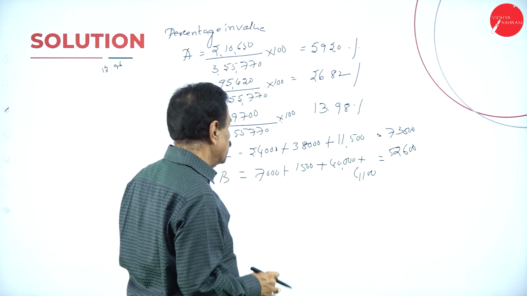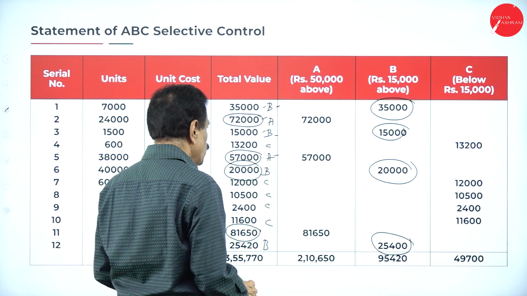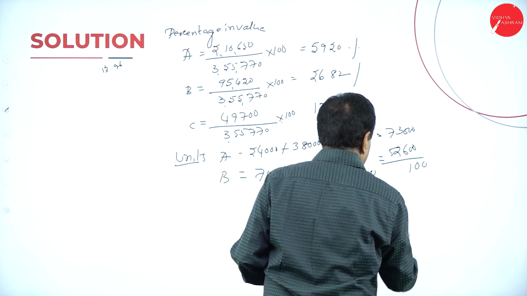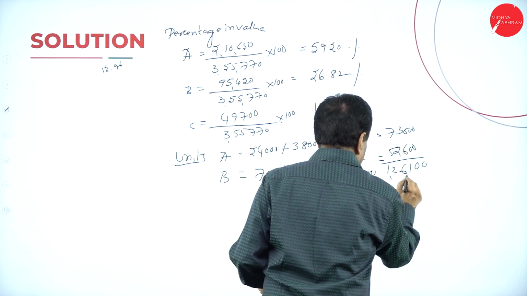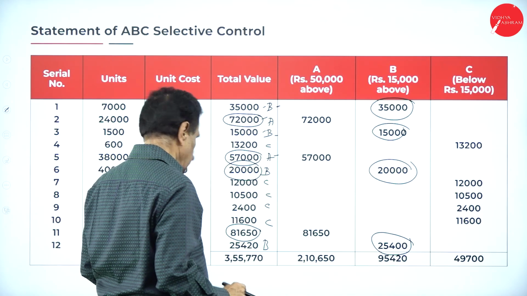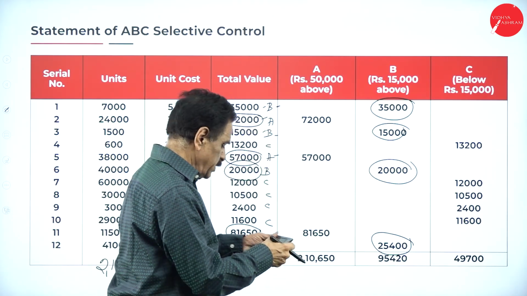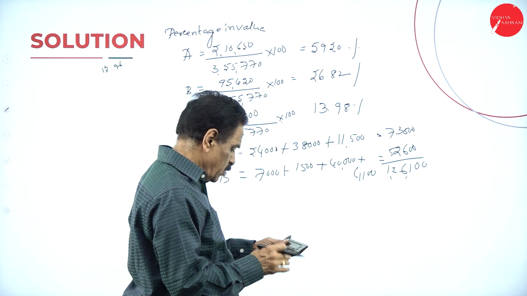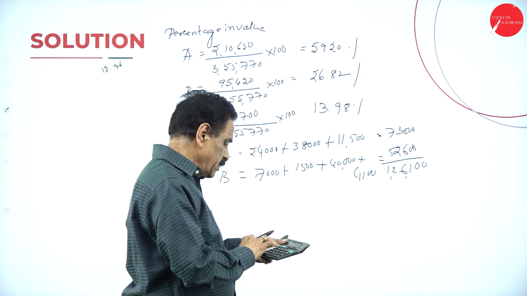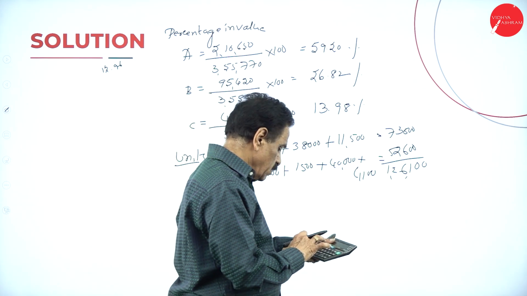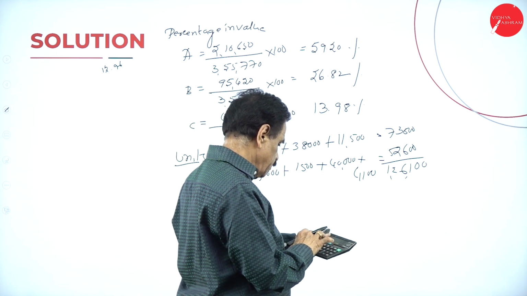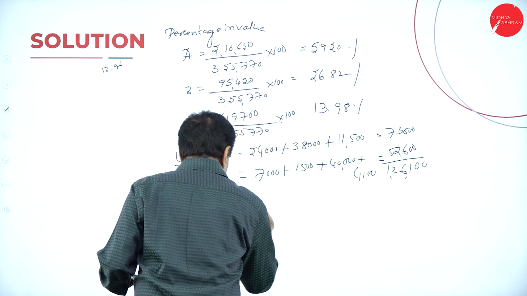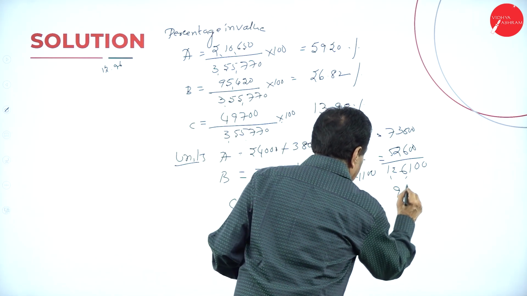The remaining is C. Now, what's your total? 2,19,000. How much will come? 2,19,000 minus 1,26,100 is 92,900.